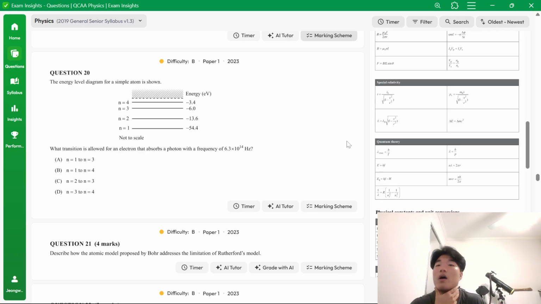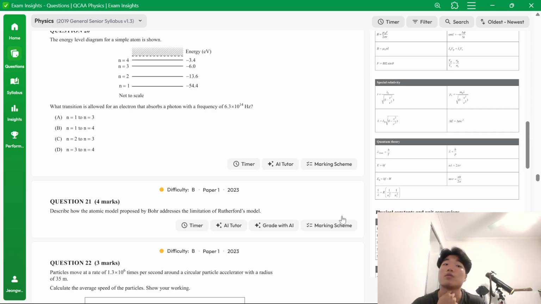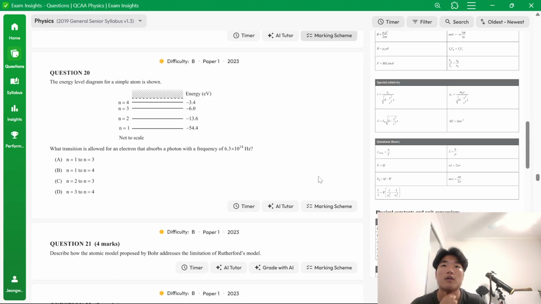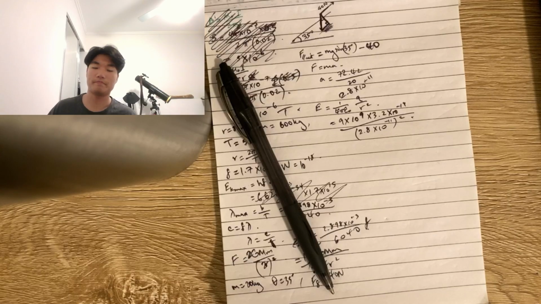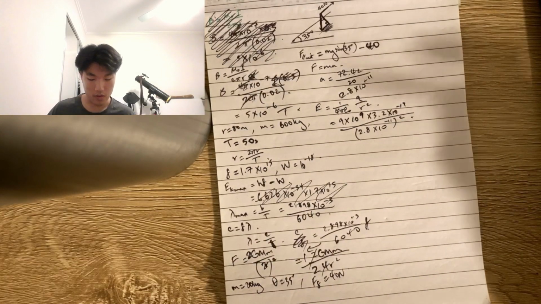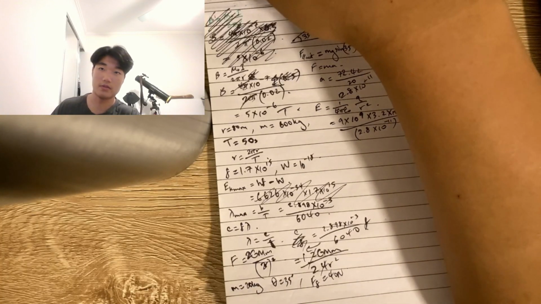Question 20, which is the last multiple choice question. Goodness me, it took quite a long time to get to this stage. An energy level diagram for a simple atom is shown. What transition is allowed for an electron that absorbs a photon with a frequency of 6.3 times 10 to the 14 hertz? Let me just check again. What transition is there?